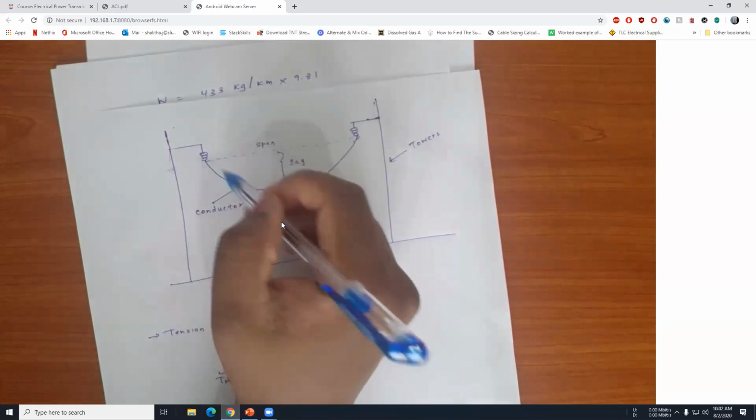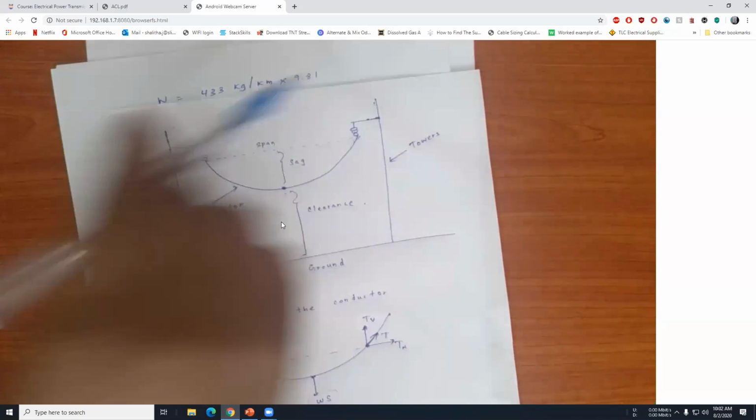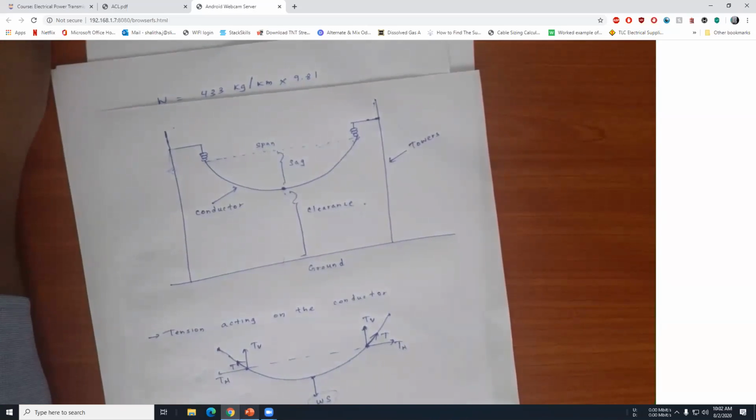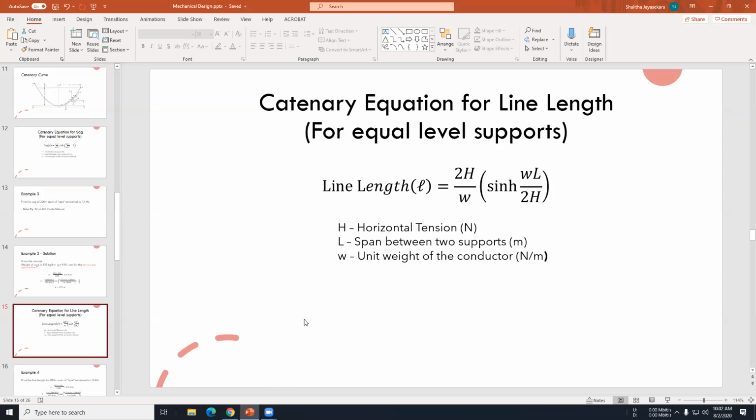We can also find that using that equation. But usually in questions you are not going to find this line length, because it is not a very important factor, because the line length does not vary that much. You will understand this when you are doing the example I have given.